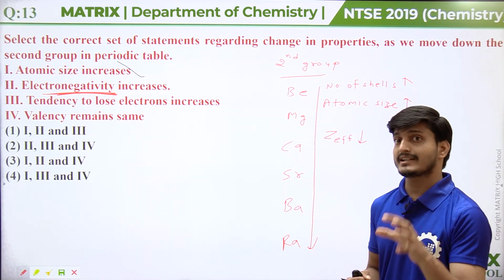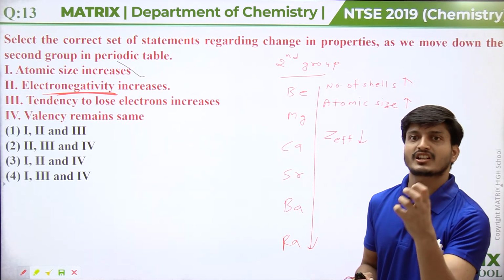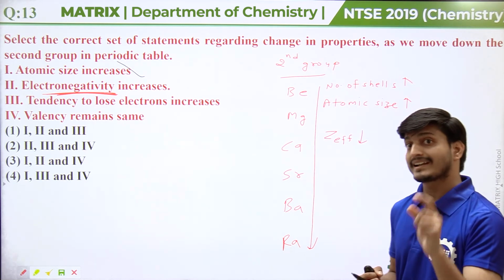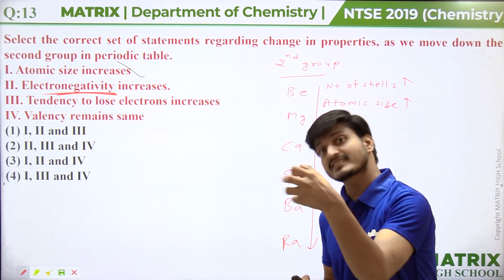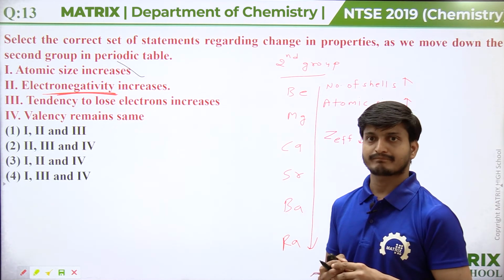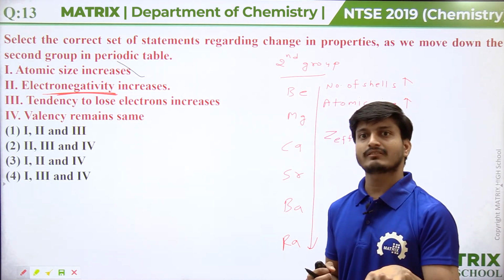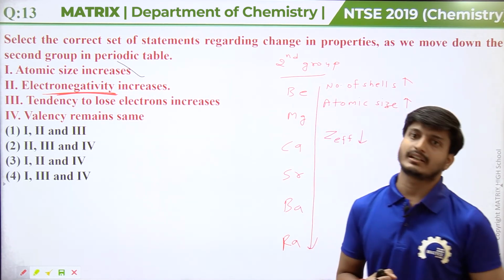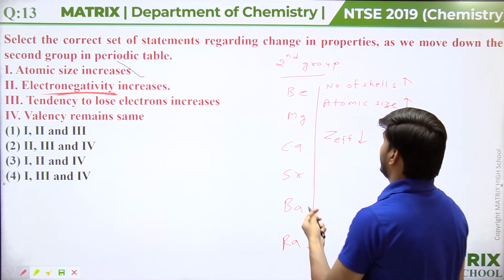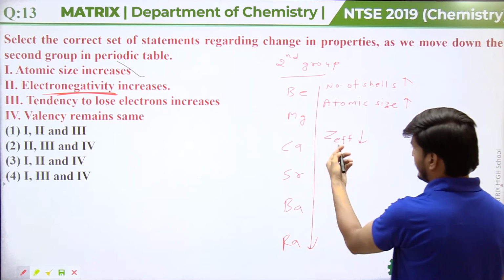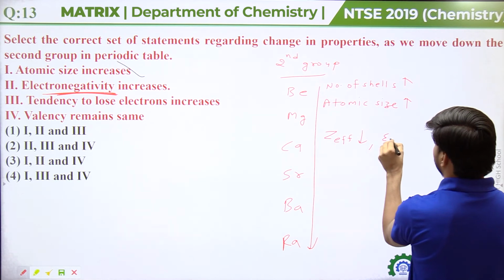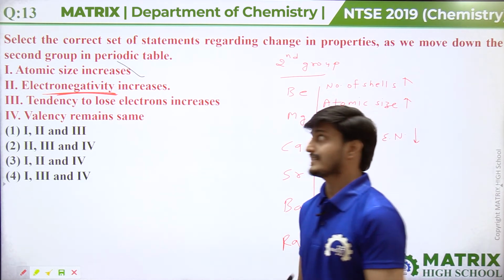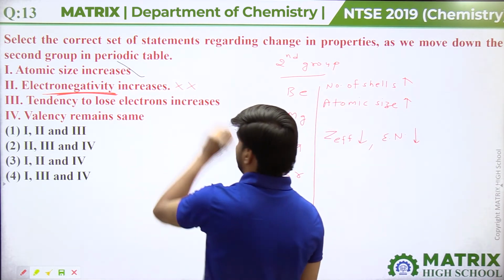Because electronegativity is the tendency to attract the shared pair of electrons towards itself. So more Z effective, more tendency to attract the shared pair of electrons towards itself, more electronegativity. Less Z effective, less tendency, less electronegativity. That's why as we are moving down the group, second group, Z effective decreases, so electronegativity of elements also decreases, not increases. So this is not a correct statement, guys.